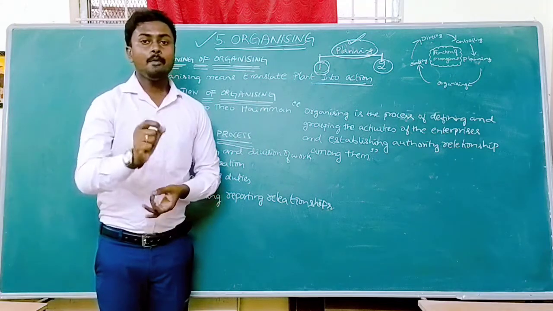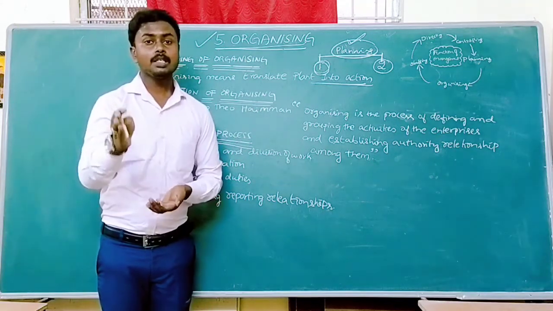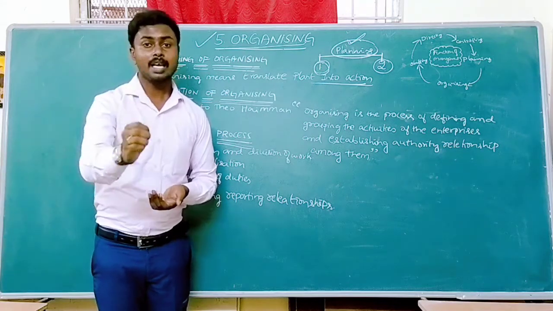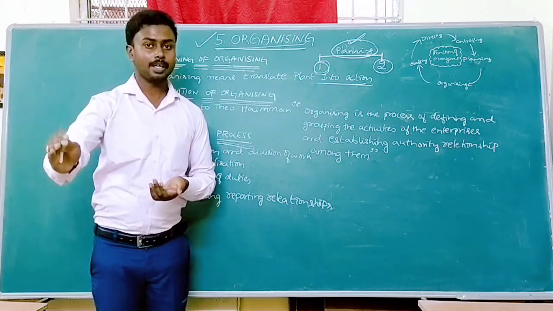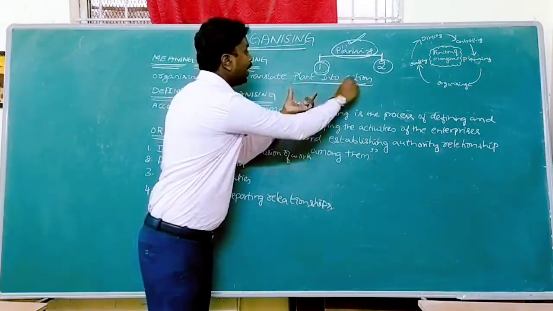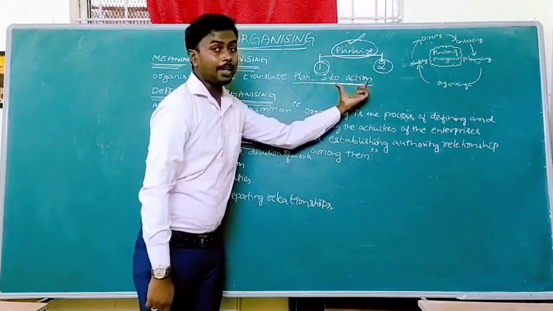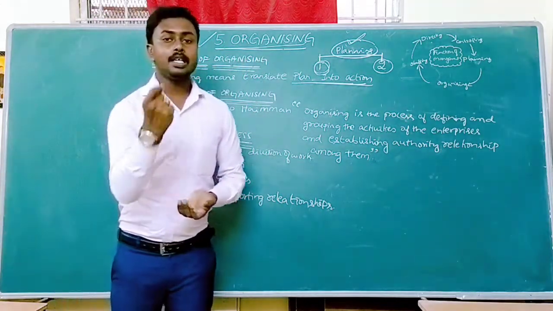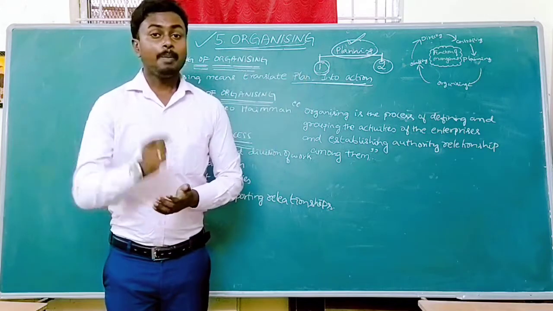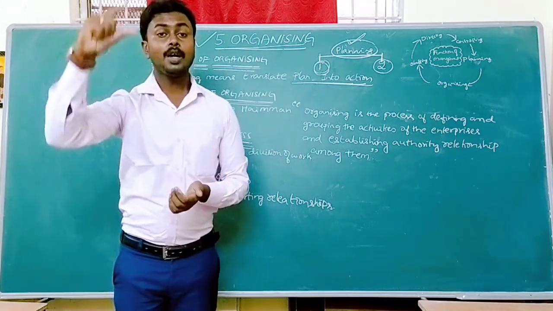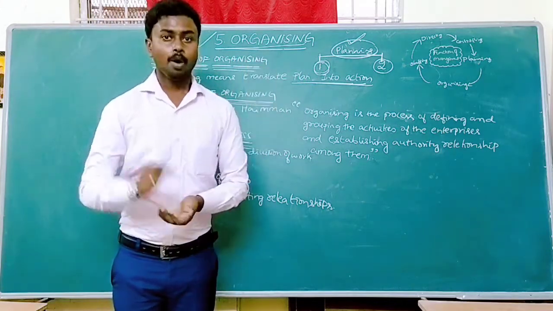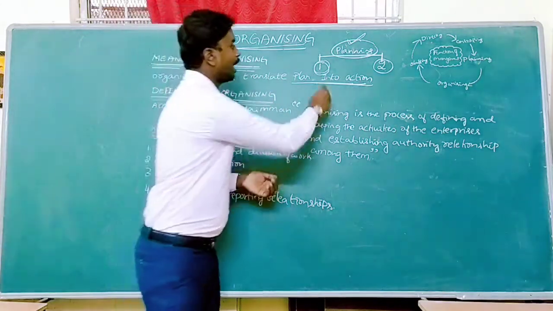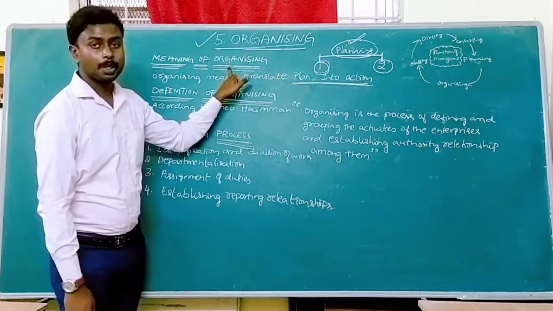Best example, I want to construct a building. Before constructing a building, I want to draw the plan, or make a sketch of the building. How to construct? That is called plan into action. Plan into action is called organizing. Or else you are deciding to go for a trip. Before that, you have to make a plan. What are the places we have to visit? After listing that out, you take the action, which is called organizing.